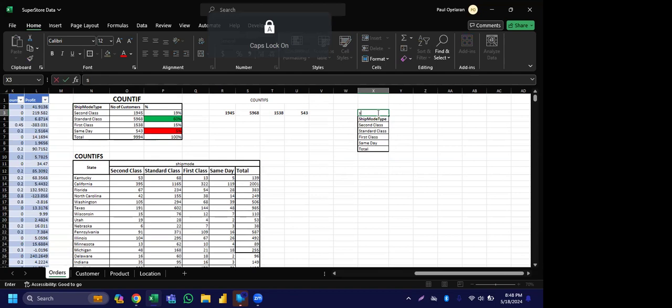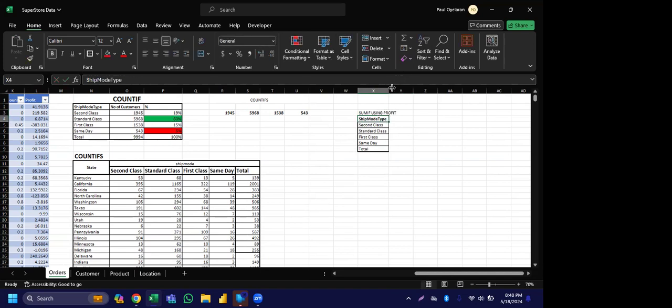Okay, let's use the profit. The profit, all right. Somebody already gave us the profit. Sumif using profit, so that we can all learn. I want to know what is the total profit from what? How much did the business earn from using what? Second class, for customers that ordered through first class or second class? How much did the business earn in total profit?